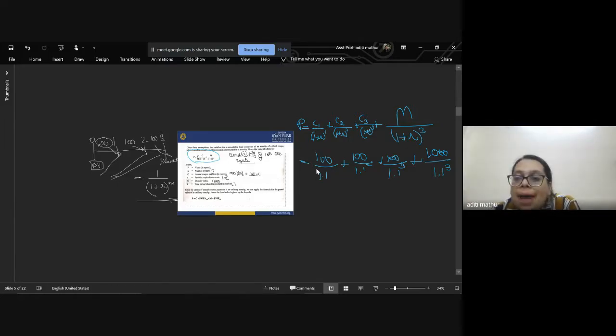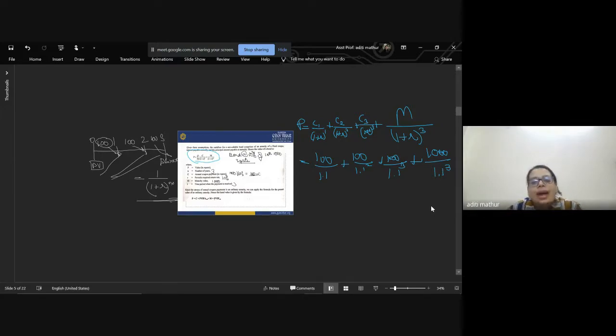So this is how the values will be: 100 divided by 1.1 plus 100 divided by 1.1 to the power of 2 plus 100 divided by 1.1 to the power of 3 plus 1000 divided by 1.1 to the power of 3. And when you solve this, you will find the present value of your bond.